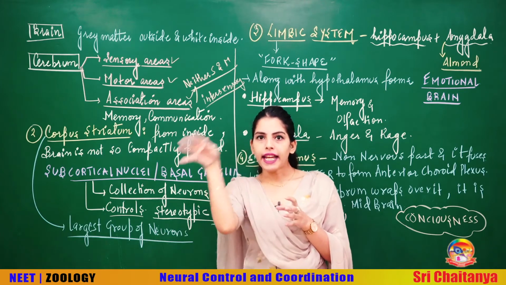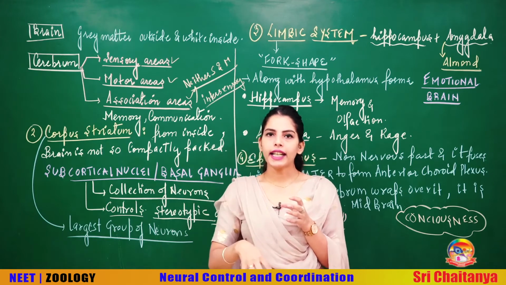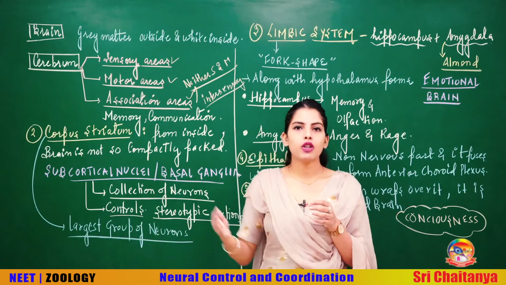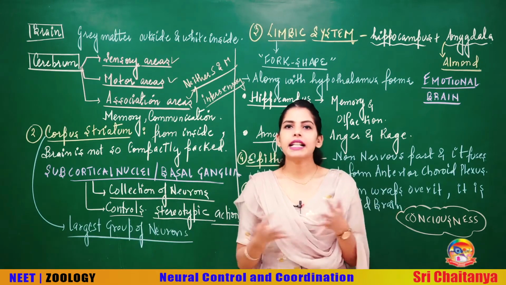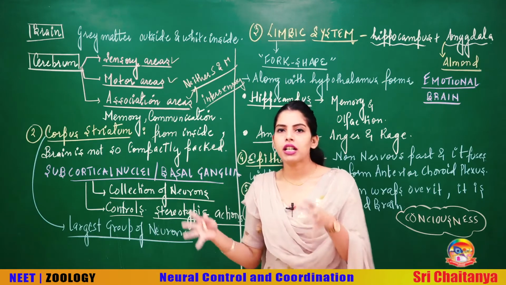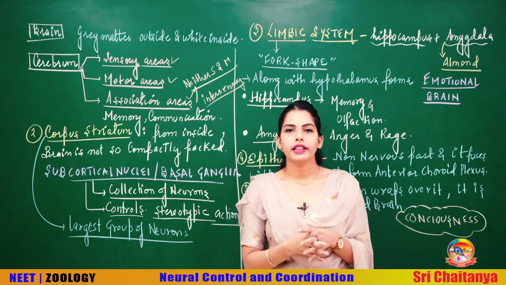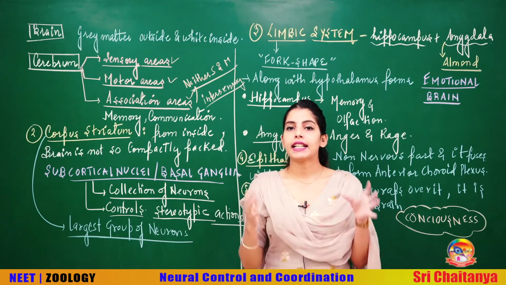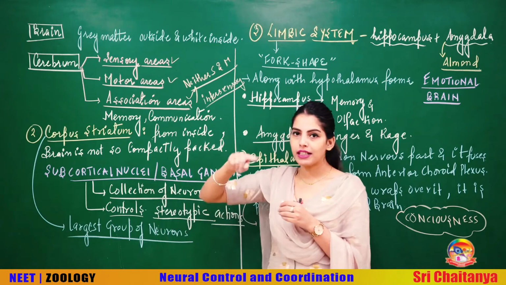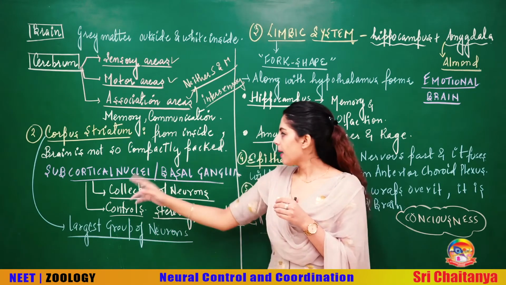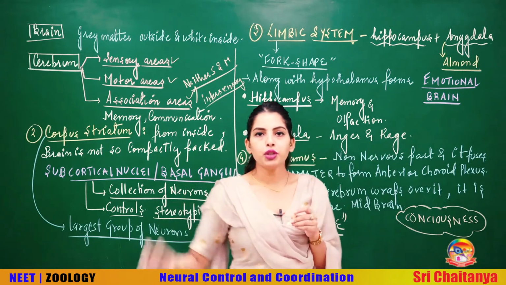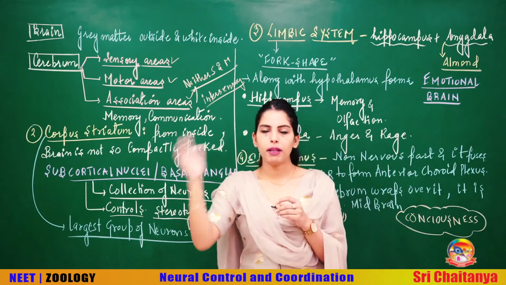But it is not exactly so when you look at the inner part of the cerebrum, the medulla. So below the cortex, which is the outermost layer, if I consider the room wall as the cerebral cortex, when you see inside, that inside is not so compactly packed. Instead, you have got several groups of neurons. So below the cerebral cortex, the collection of neurons that you have got is called subcortical. Subcortical means below the cortex. Subcortical nuclei or basal ganglia, that's the same thing. That's the group of neurons below your cortex.